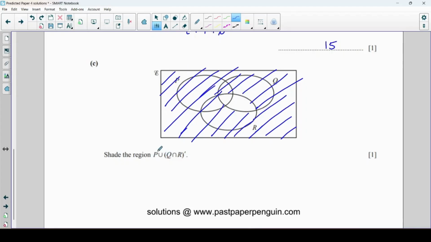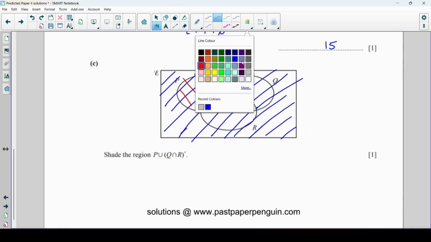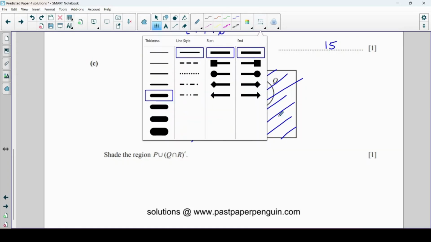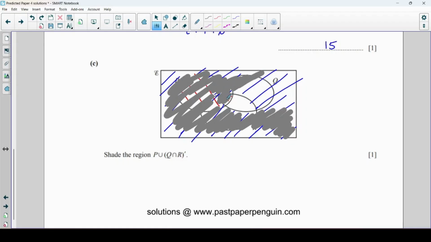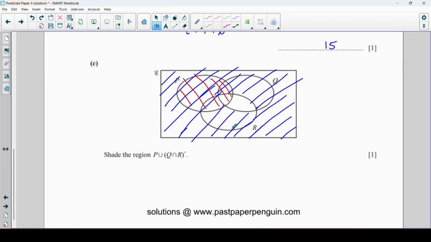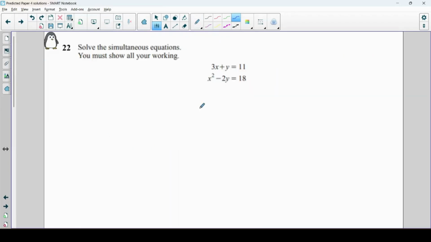And then I also want to shade P. Okay, so basically we want everything shaded apart from that tiny little section there. Okay, so if you wanted to now then do it a little bit neater, shade everything in, including this little bit in the middle. And the only bit we want to leave is that little centre bit there. That's starting to look a little bit messy, so okay, let's leave it like that. Tricky, those questions. Well done if you got them right.